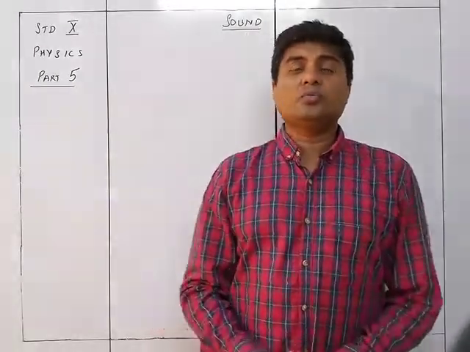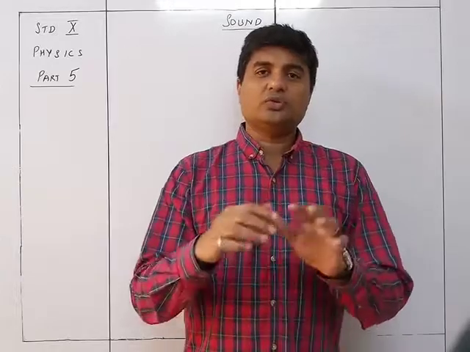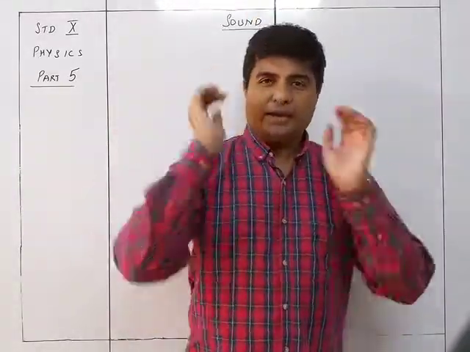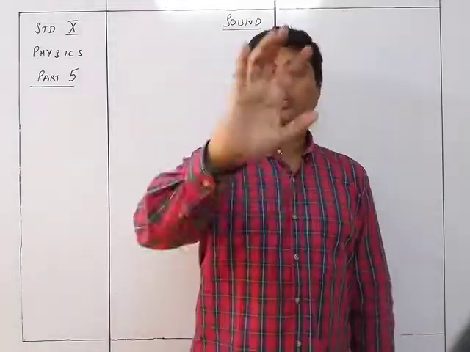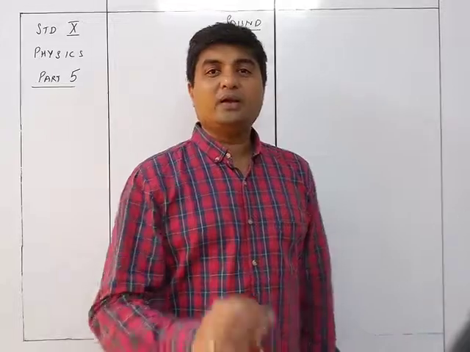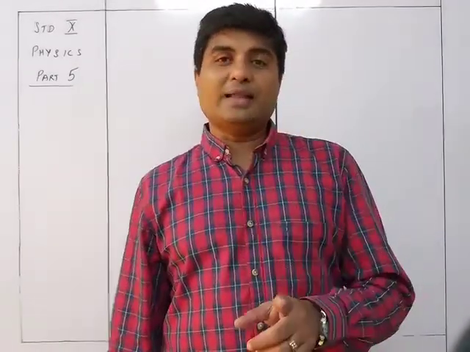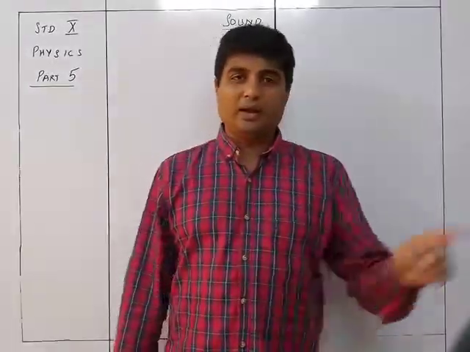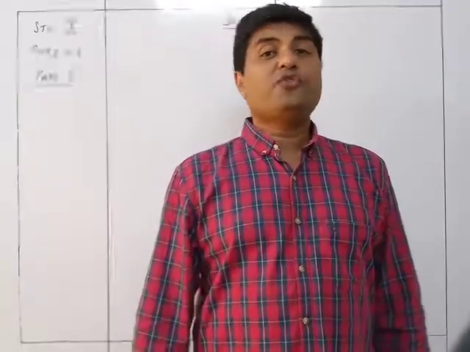Like, if you push a swing for your sibling, what do we do? You just push once, it goes for some time, and again you give a push, and again you give a push so that he is continuously having a good amount of swing. So that particular push that you are giving periodically, and in such a situation the movement of the swing continuously at a particular amplitude is called a forced vibration.